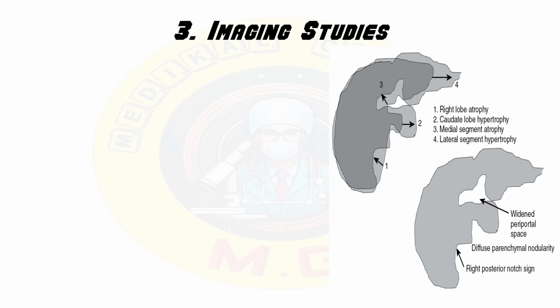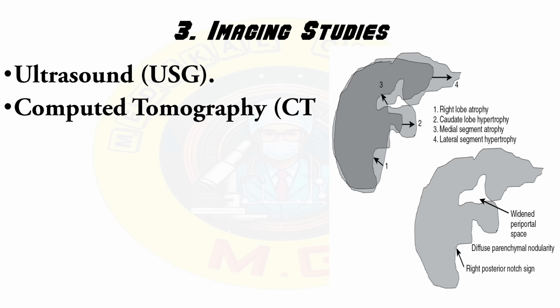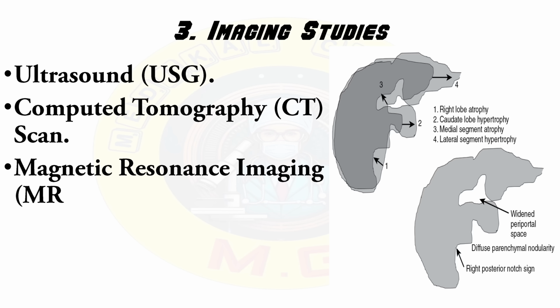Then in the radiologic evidence, we order ultrasound, which is the initial imaging modality to assess liver size, texture, and presence of nodules, and also can detect ascites and splenomegaly. Then we perform computed tomography scans, that is CT scan, which provide detailed imaging of liver architecture and help in detecting hepatocellular carcinoma and portal hypertension. MRI is superior for characterizing liver lesions. MR elastography can assess liver stiffness and quantify the fibrosis.